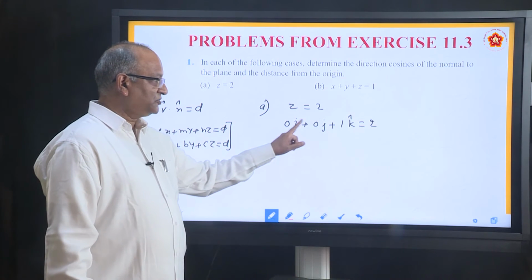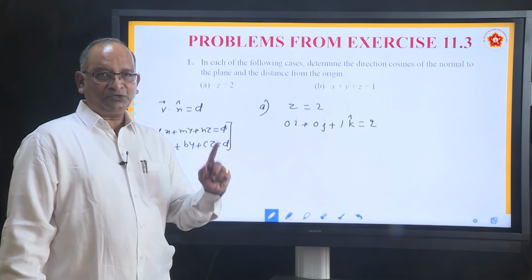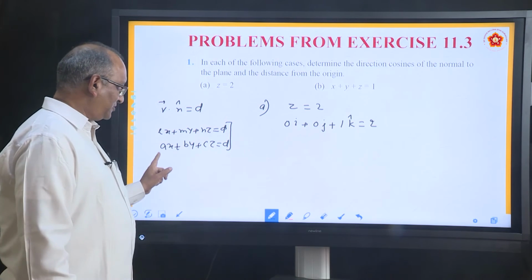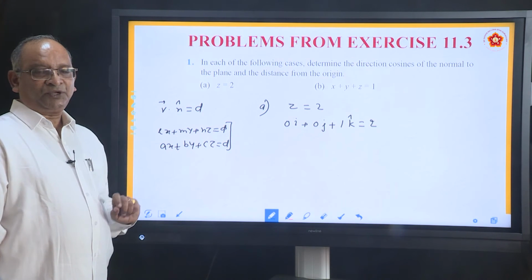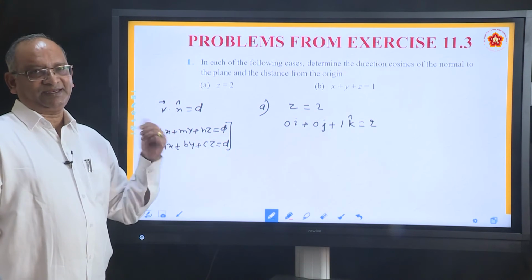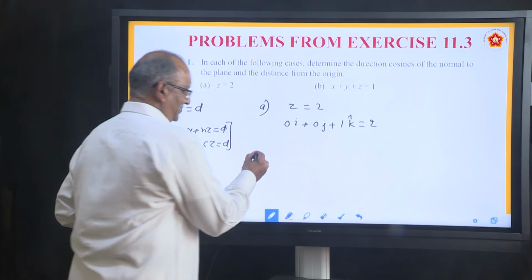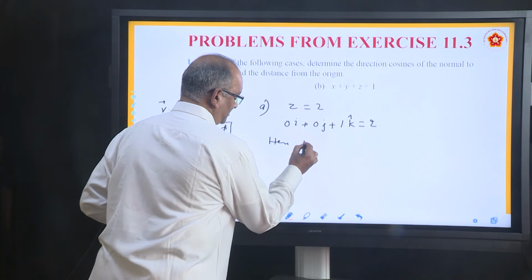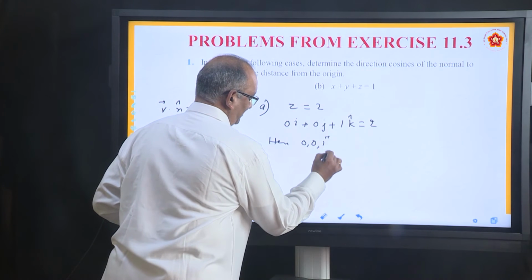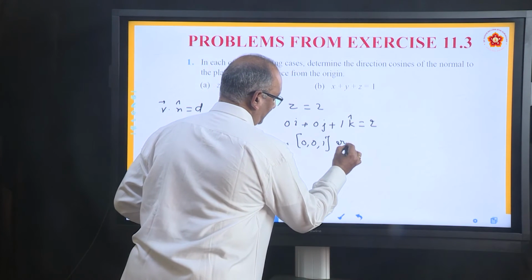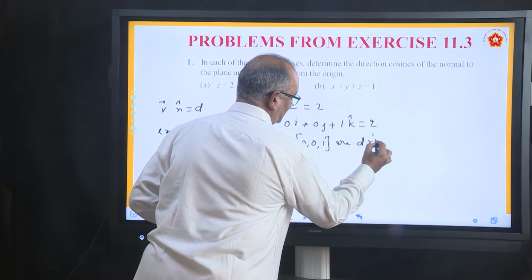What are these 0, 0, 1? 0, 0, 1 are direction ratios A, B, C. You have to convert them to direction cosines.